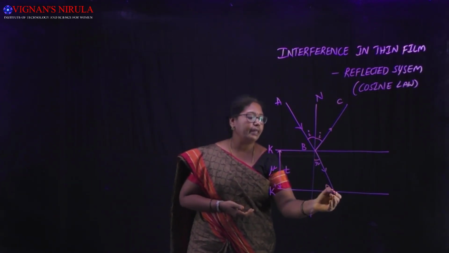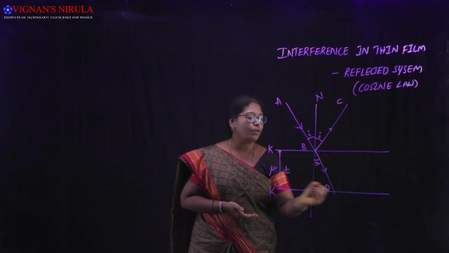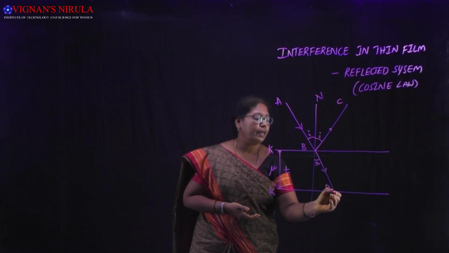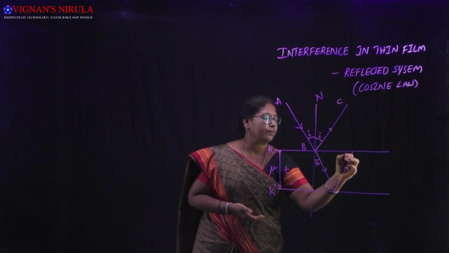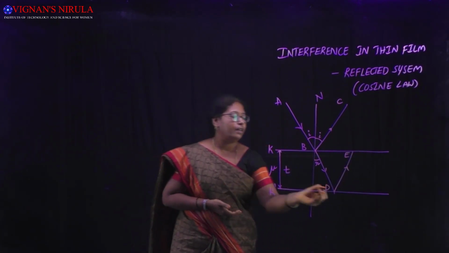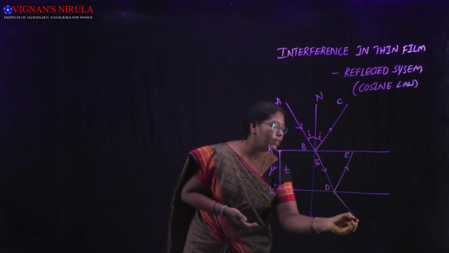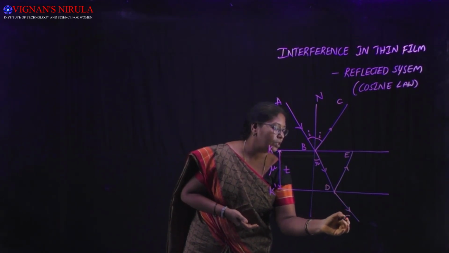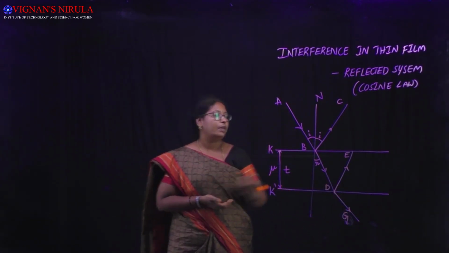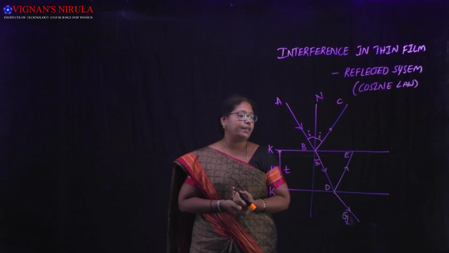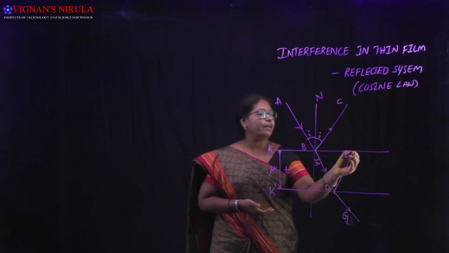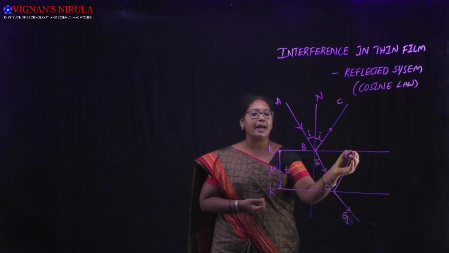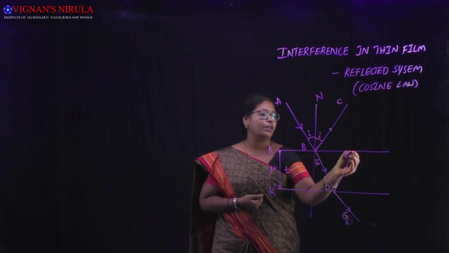Again at point D, the light undergoes reflection along DE and refraction along DG. DG is the refracted ray, DE is the reflected ray. Again at point E, the light undergoes reflection as well as refraction.